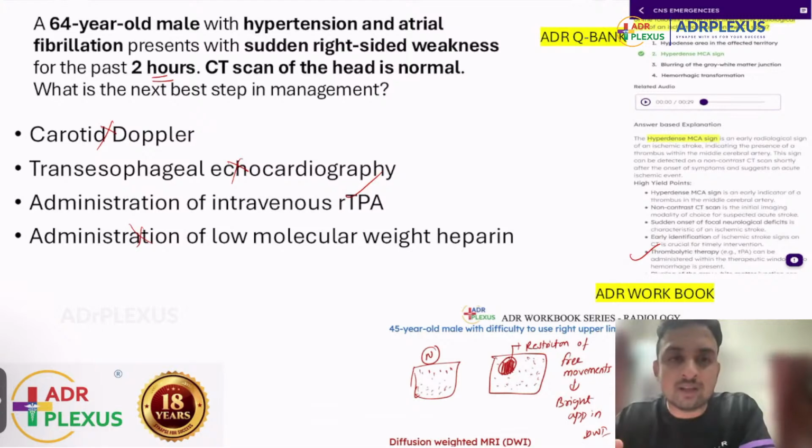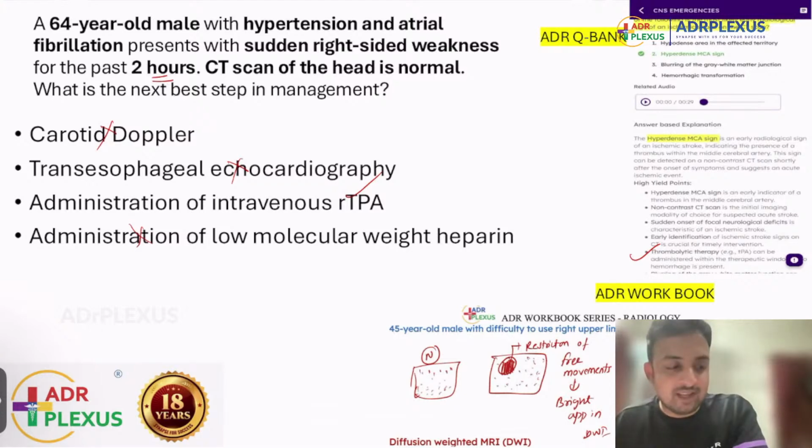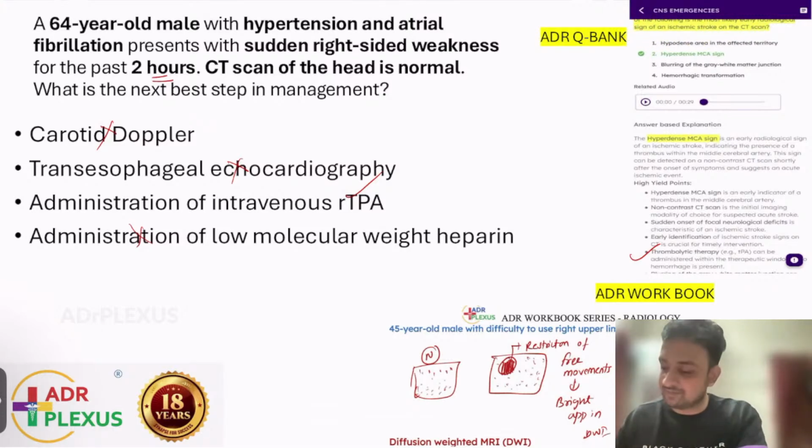If one option is there to go for DWMRI, then it could be confusing. But here, luckily, there is no option of MRI, so you can go for thrombolysis. That is the concept here. This is a very straightforward, easy one, which is not purely radiological. This is medicine, neurology plus radiology.